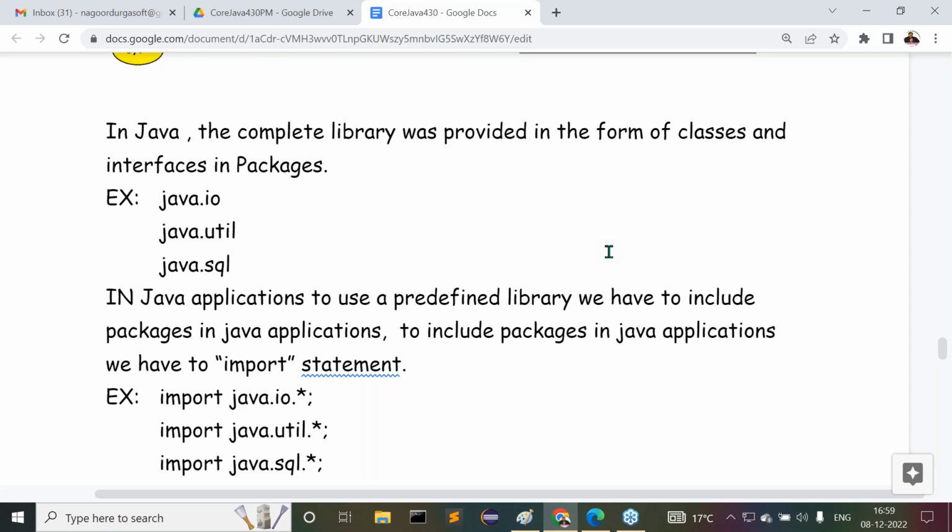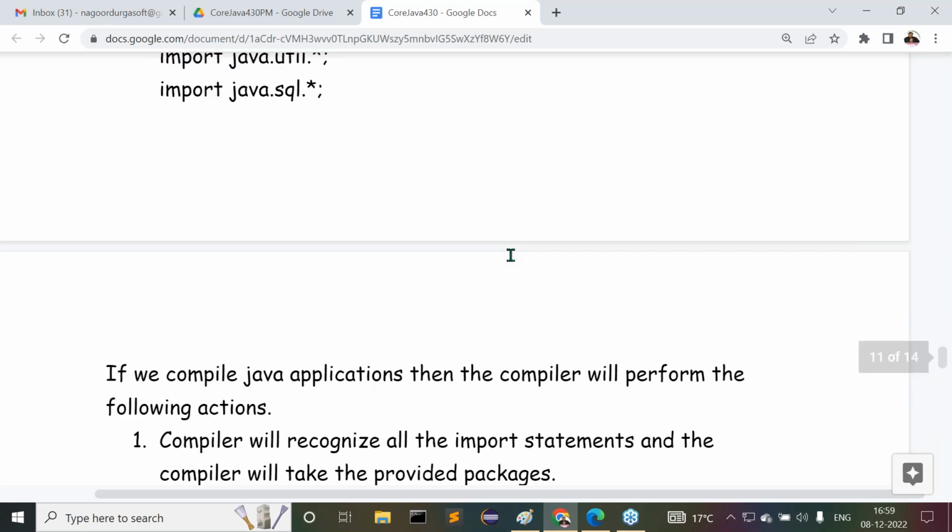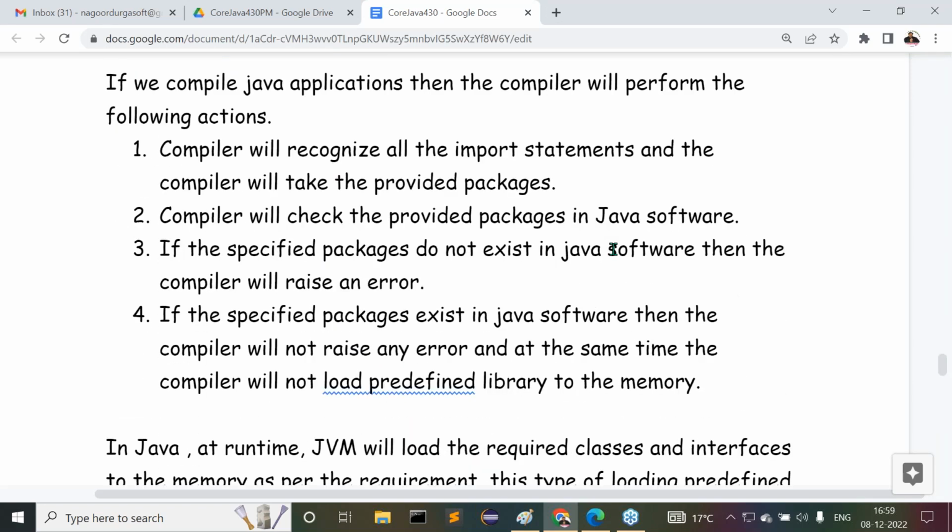Got my point or not? After understanding this point, if we compile a Java program, the compiler will perform some activities. First, the compiler will recognize all import statements. The compiler will take the provided package names. Then the compiler will check whether these packages are available in the Java software. If these packages are not available in the Java software, then the compiler will raise an error.